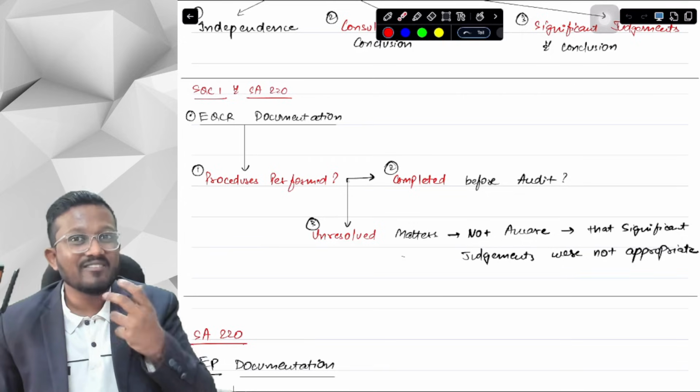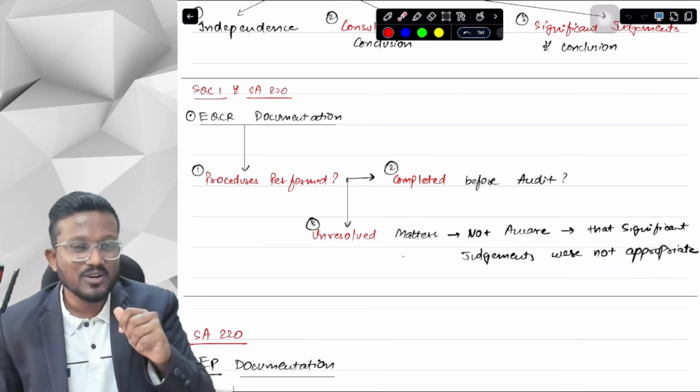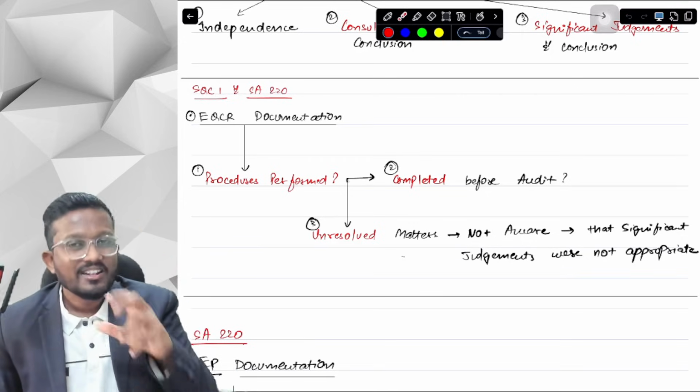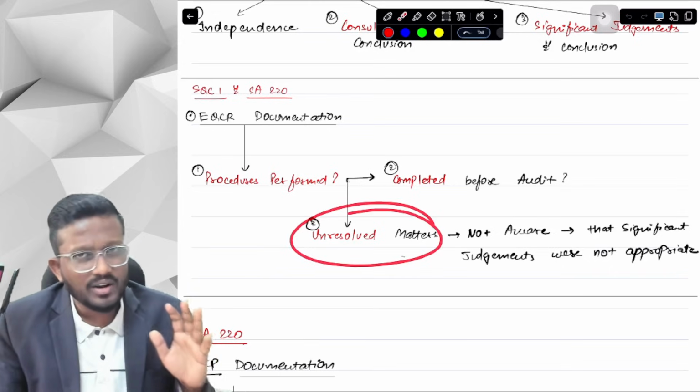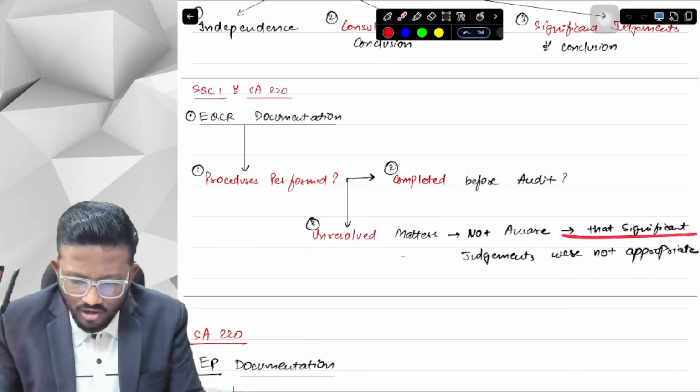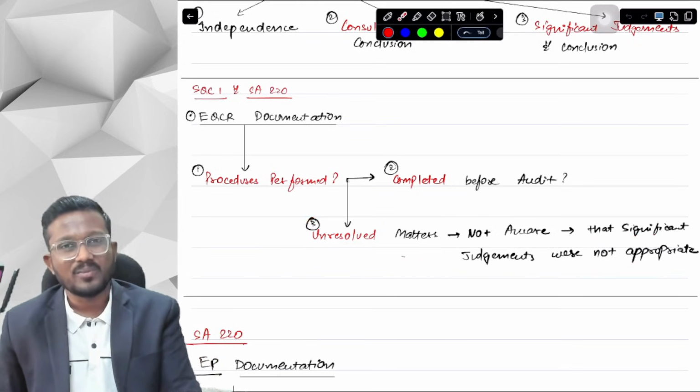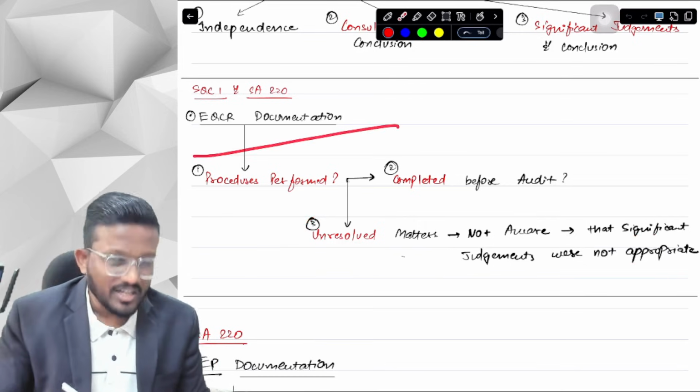You know about negative assurance, review, give negative assurance. If you have read audit, you already know about it. So we are concluding in a negative way that we do not know any unresolved matter. We do not know about any unresolved matter that causes us to believe that significant judgments were not appropriate. Okay. Yes, sir. This was about EQCR documentation.